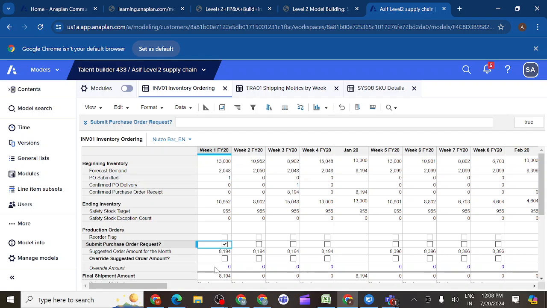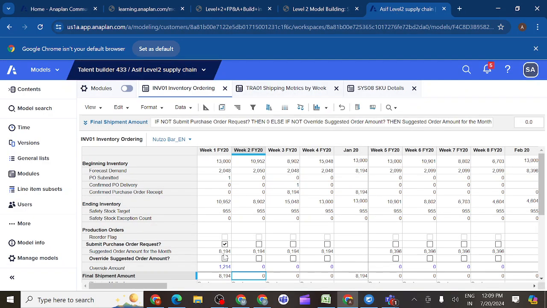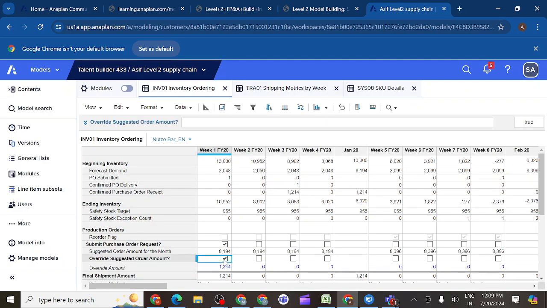Override amount is 1214, products only I want to send. You can see here. Before that, you need to click on override suggested order amount. I want to click override suggested order amount, then only it will be considered for the final shipment, otherwise it will not be considered.